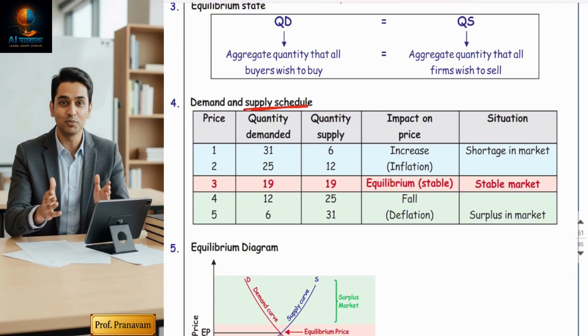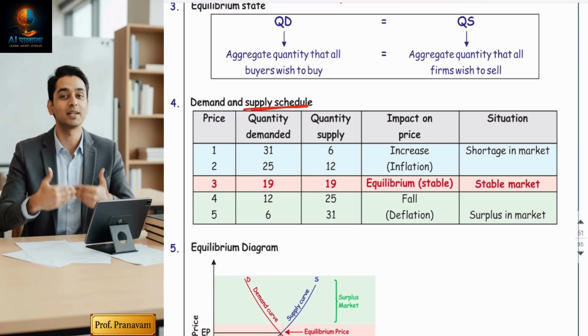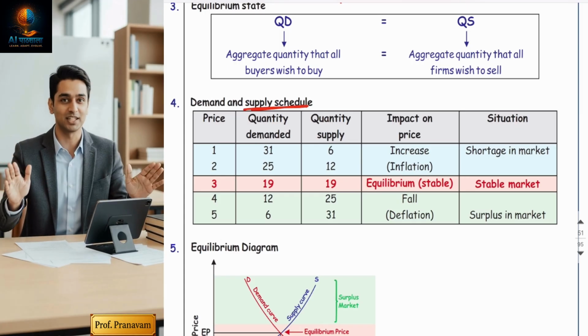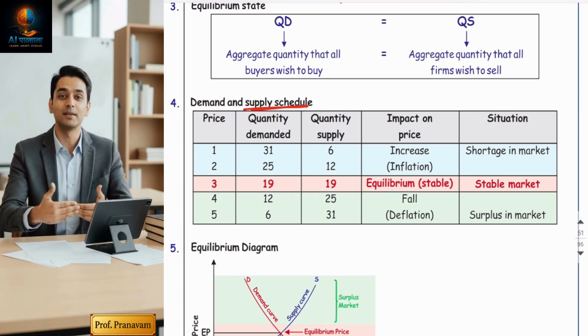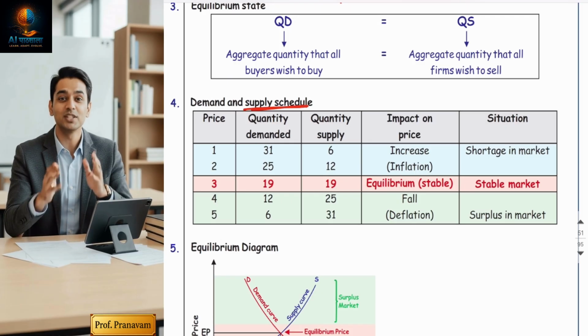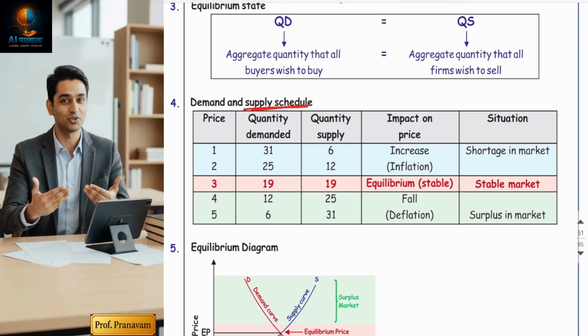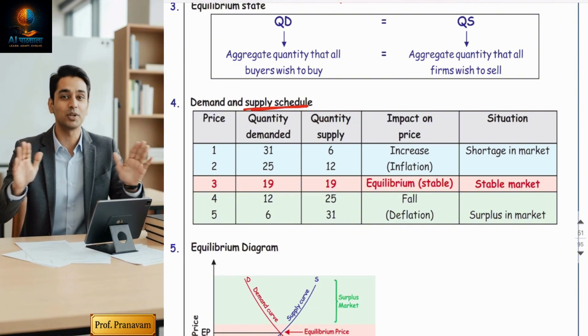So the economist says that there is one price where the buyer is ready to buy and the seller is ready to sell, where buyer and seller both agree to do the transaction. That price is called equilibrium.